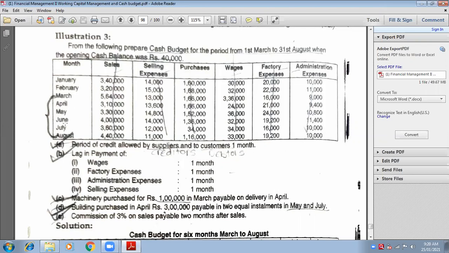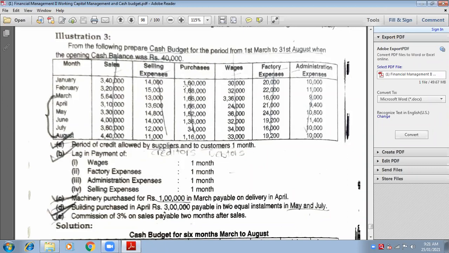So let us check. Now look at the adjustment. Period of credit allowed by suppliers. Now who are suppliers? Creditors. And to the customers means debtors is 1 month.